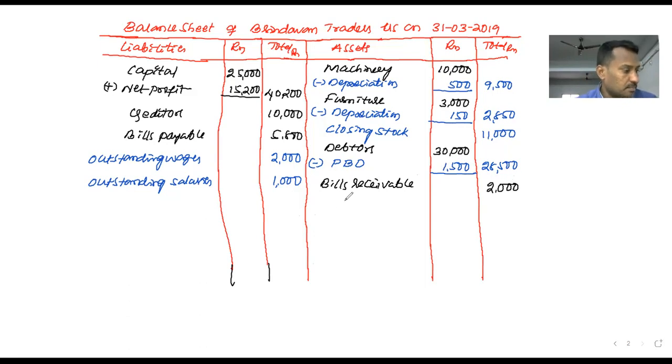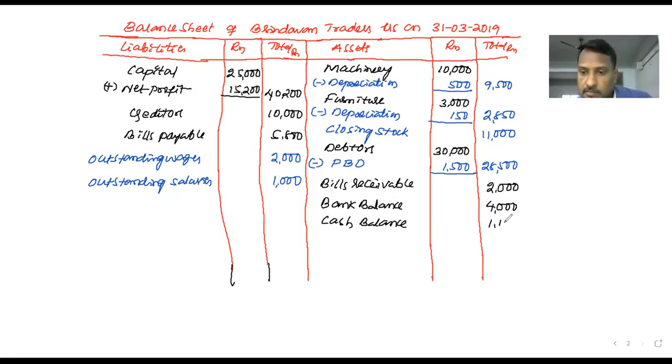Next, bank balance, cash balance, both are assets. Yes, bank balance 4,000, cash balance 1,100.